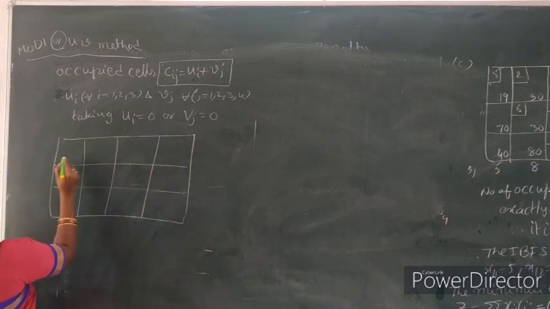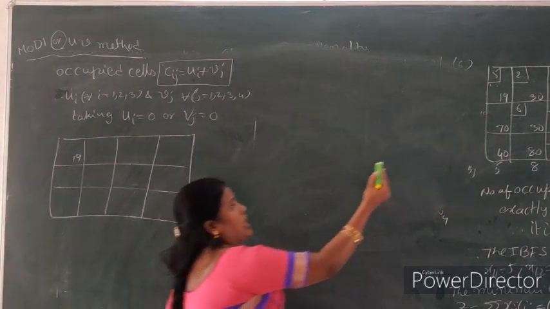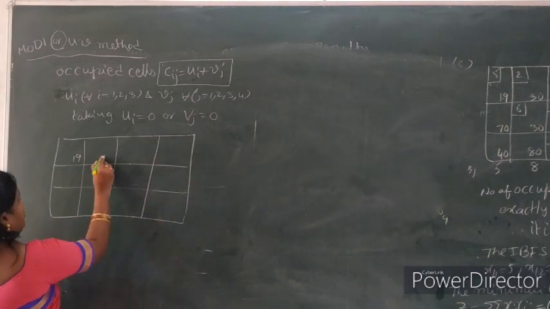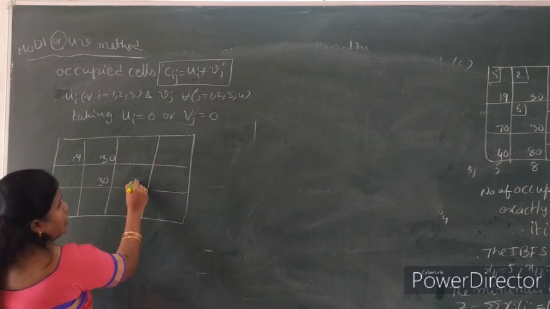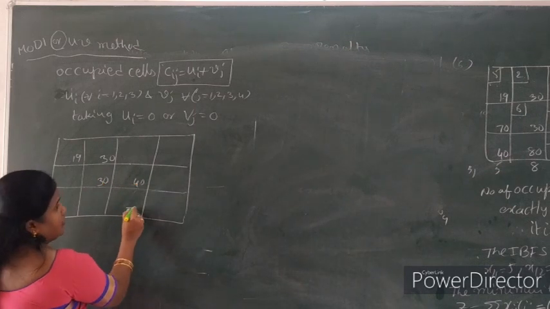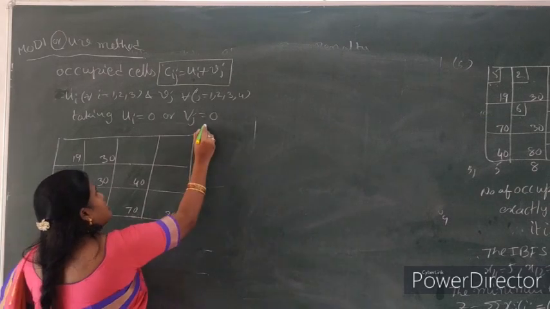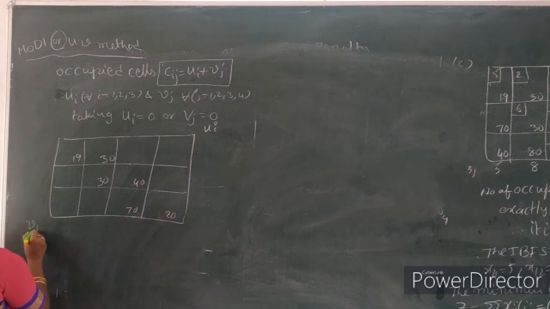This is occupied cells. The cost value is 19, 30, 30, 40, 70, 20. So this one is Ui, and this one is Vj.